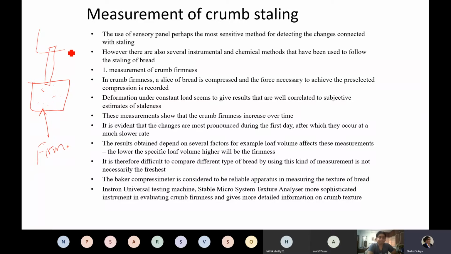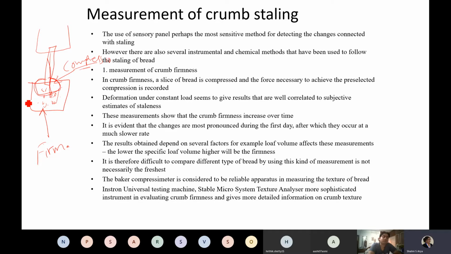We have that texture analyzer, you must have seen. There are different types of probes. Either you can use a compression probe, or there are other needle probes. If you just put a small needle, it will go in, but the needle may not work, because if it goes into a hole in the crumb, the reading is affected. So compression is the most commonly used.